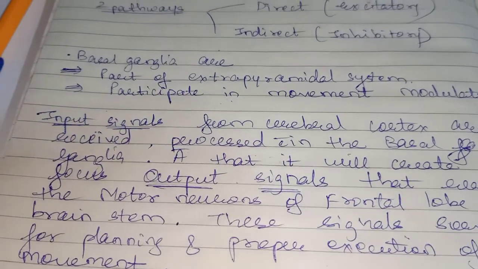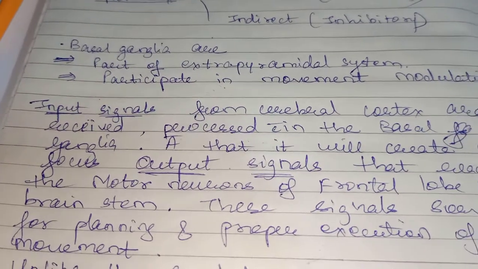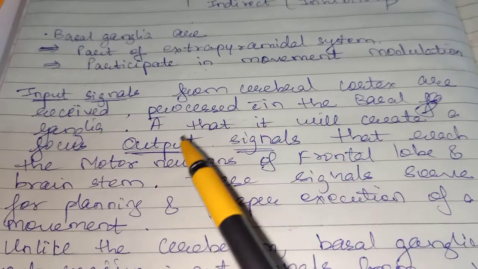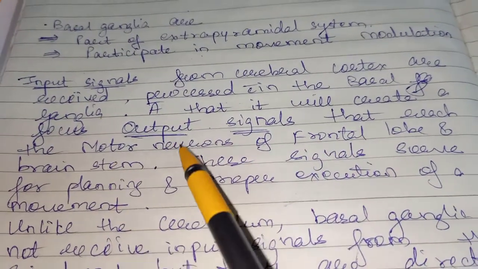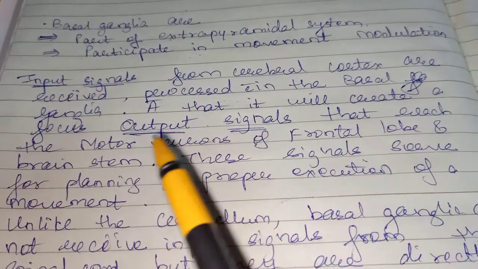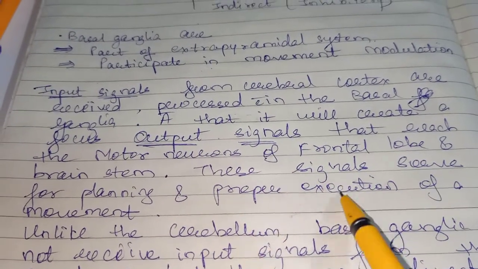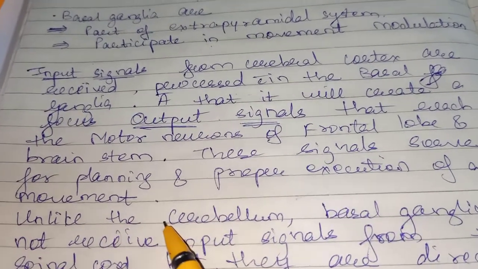First they are received and then processed in the basal ganglia. After that it will create focused output signals that reach the motor neurons of the frontal lobe and the brainstem. These signals serve for planning and proper execution of the movement.